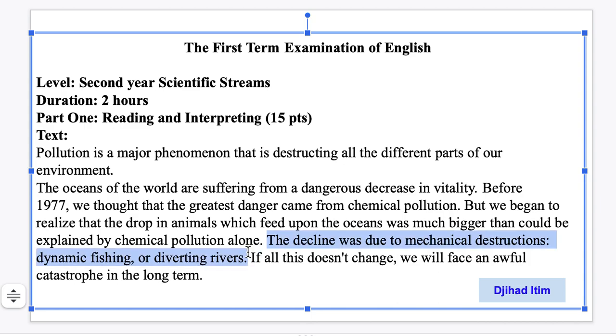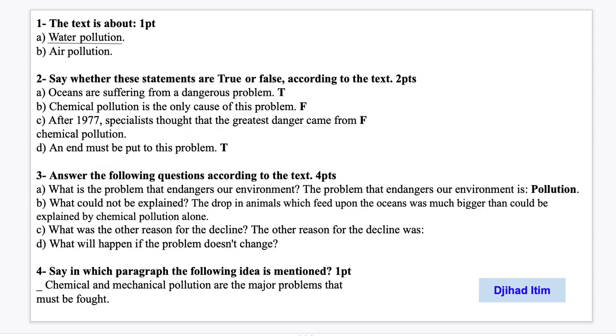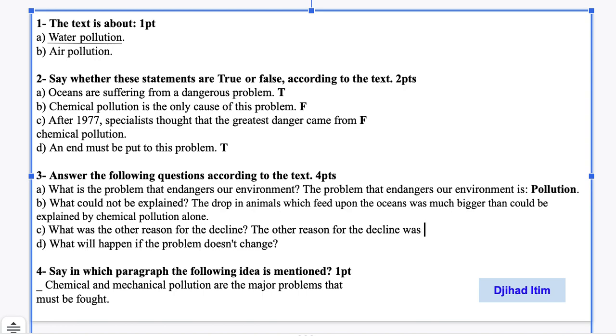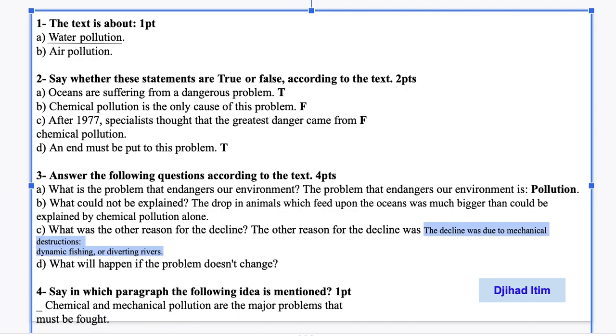Okay, we can copy this like this. Okay, in the second one here, where is it? Yes, was, this small size.